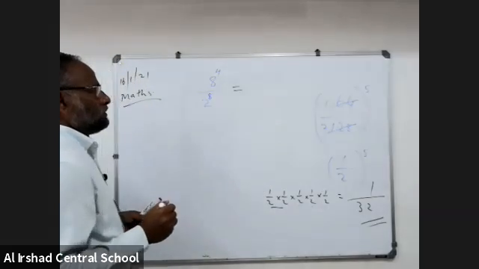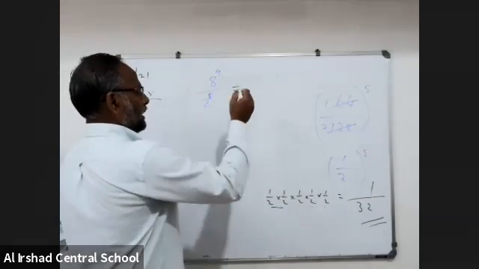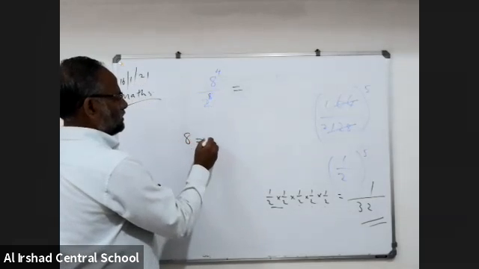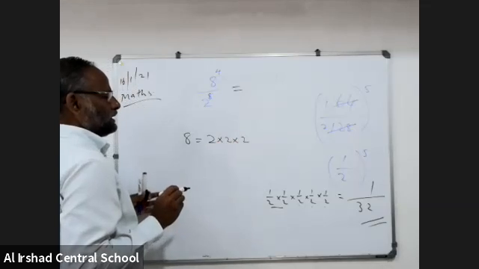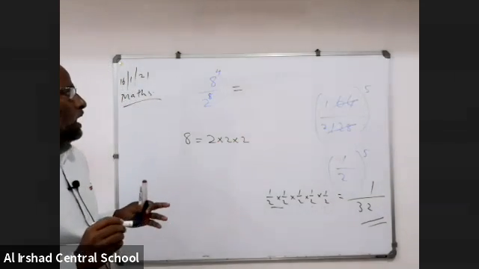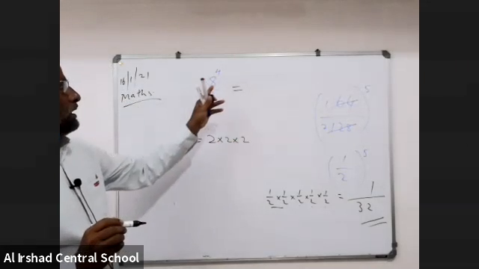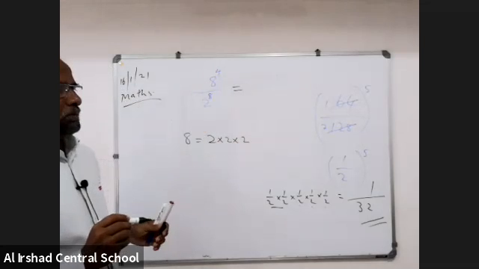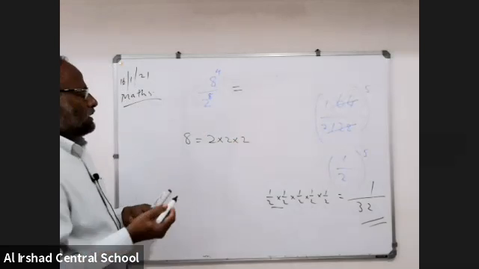8, I can write 8 is equal to 2 into 2 into 2. All of you listen here. I want to change this into power of 2.